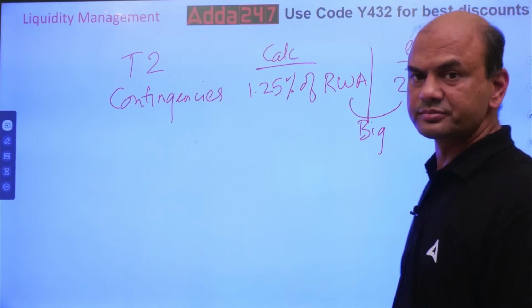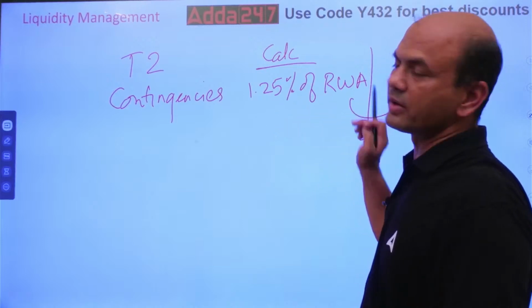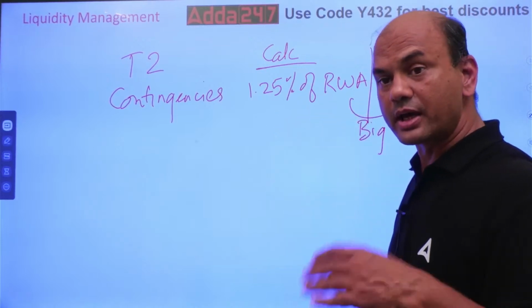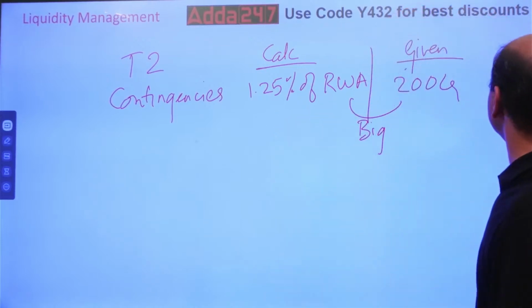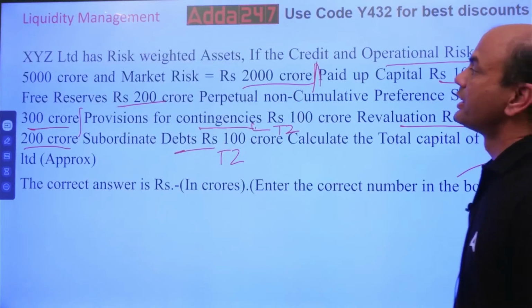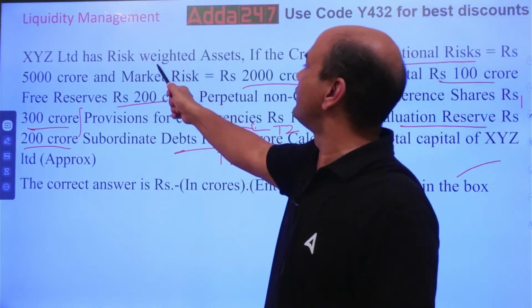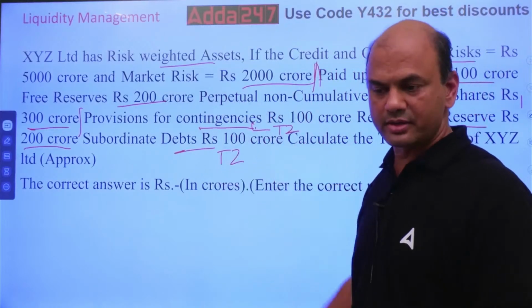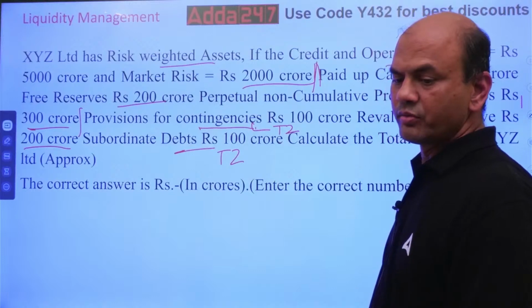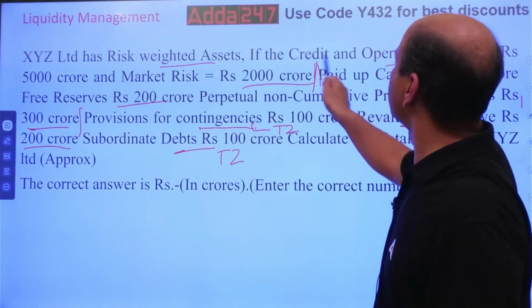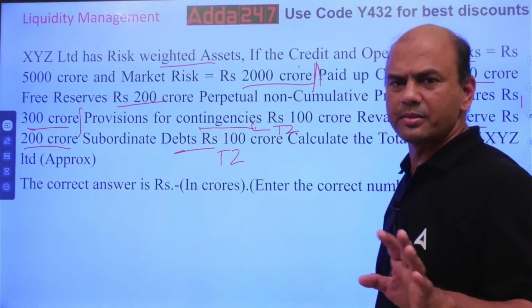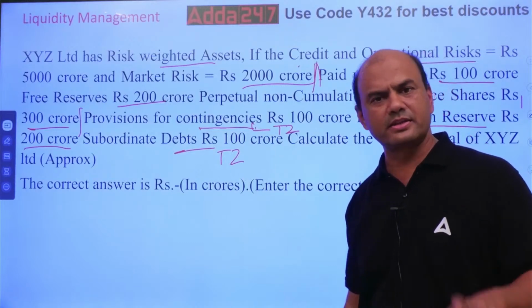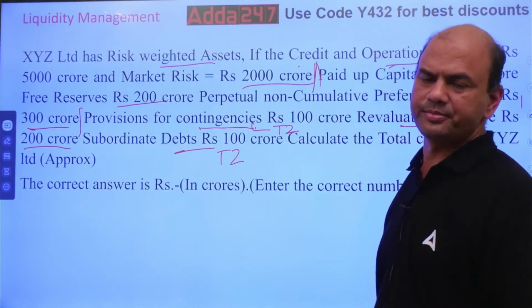Let's see. So 1.25% of RWA. First you will have to calculate RWA now. What is RWA? Risk weighted asset. Now we'll look at this RWA. I told you, leave this for some time. Now we'll take it. What are the three RWAs? There are basically three RWAs in any calculations. Credit, market, ops.